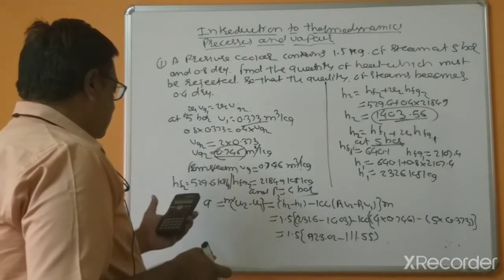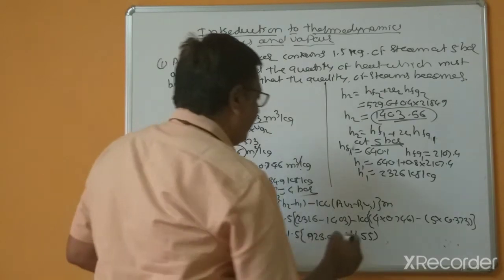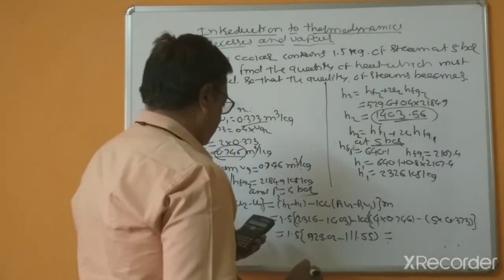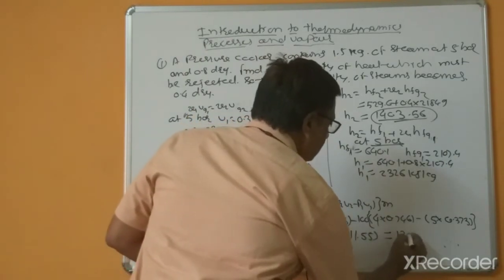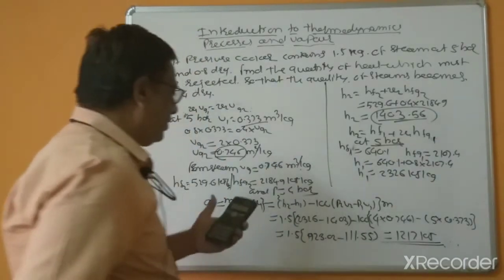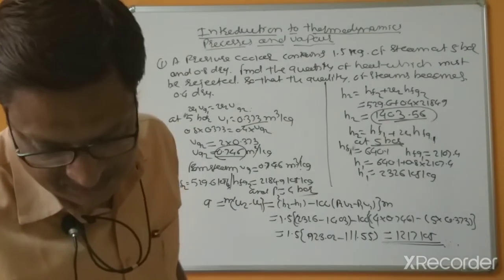So the heat transfer is equal to 1217 kilojoule, and this is the amount of heat transfer.